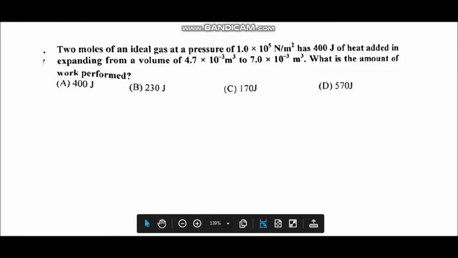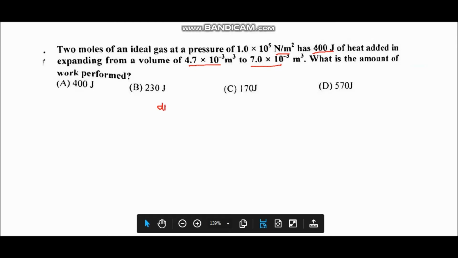Next question, 2 moles of an ideal gas at a pressure of 1 into 10 raised to power 5 Newton per meter square has 400 joule of heat added in expanding from this volume to this volume. What is the amount of work performed?